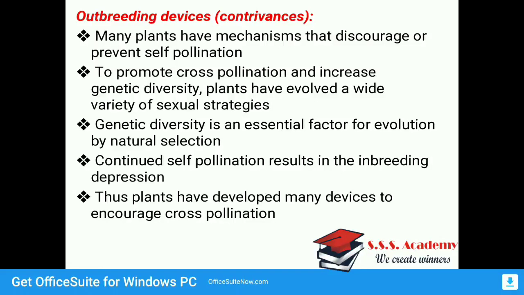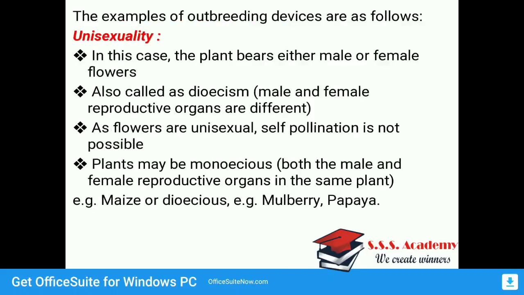The plant must have evolved a wide range of sexual strategies, and genetic diversity is an essential factor for evolution by natural selection. Continued self-pollination results in inbreeding depression, and thus plants have developed many devices to encourage cross-pollination. So what kind of examples are there as far as outbreeding devices are concerned?